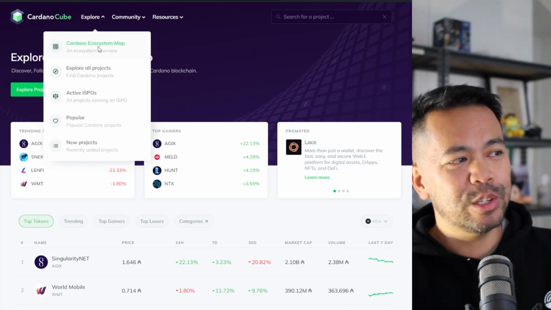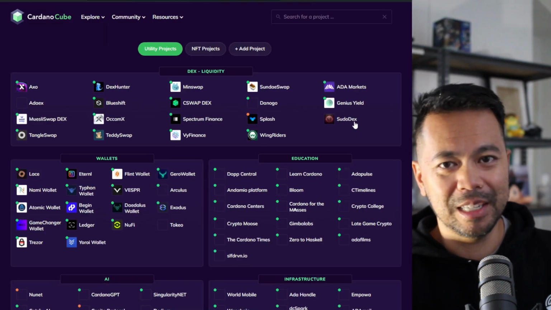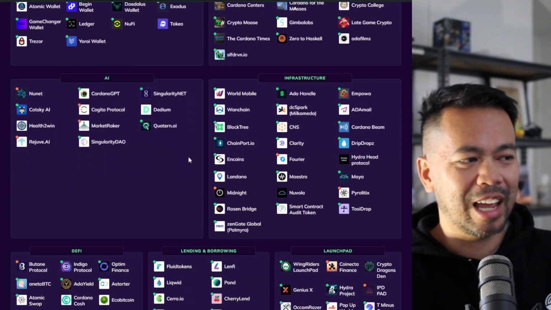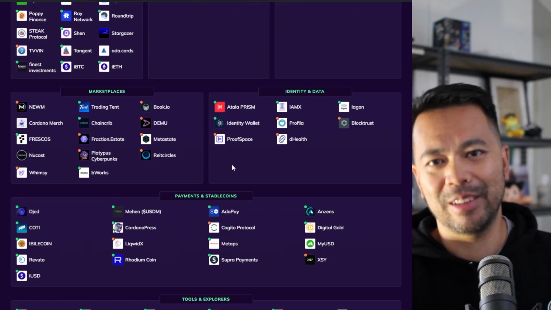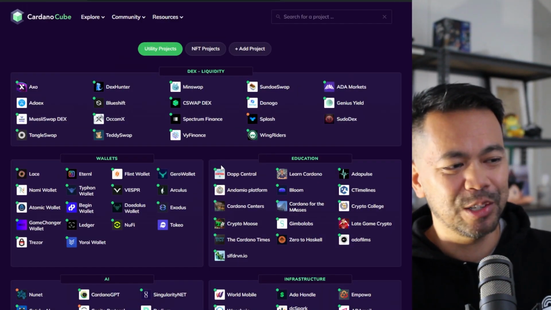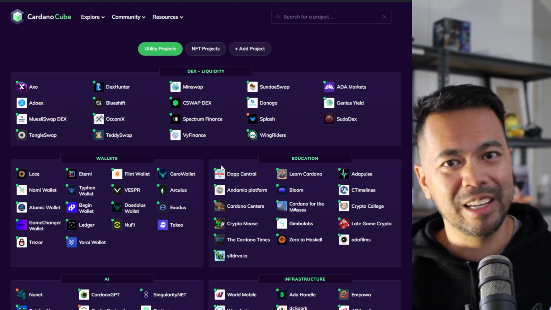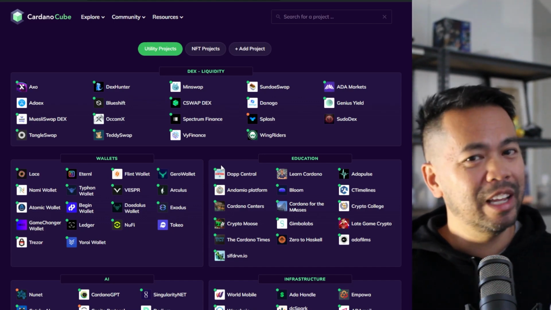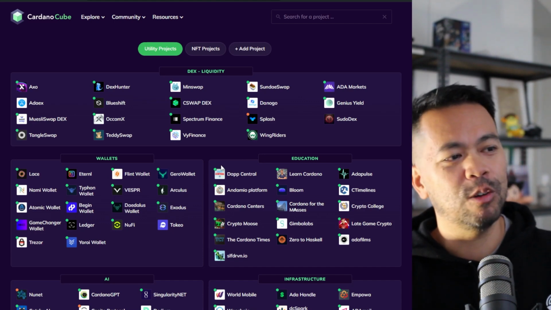But if we go into explore the ecosystem map, we can see all of the DEXs, wallets, education, infrastructure, AI, and so on. There's so much here that you can look into so you can find out what's being built and what you need to get access to. If you're looking for a borrowing lending protocol, it should be all here on this particular website.